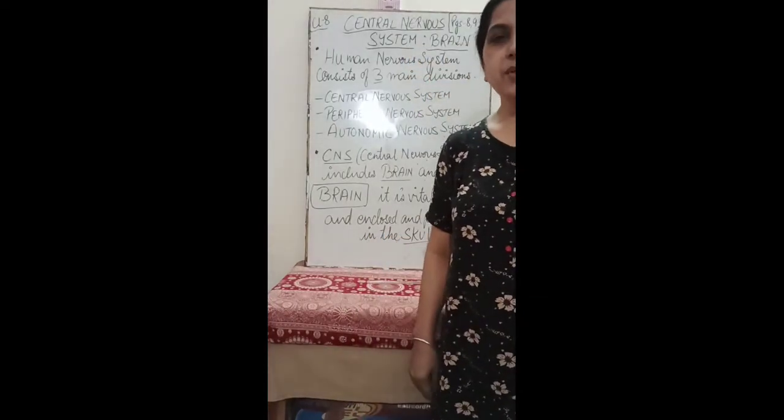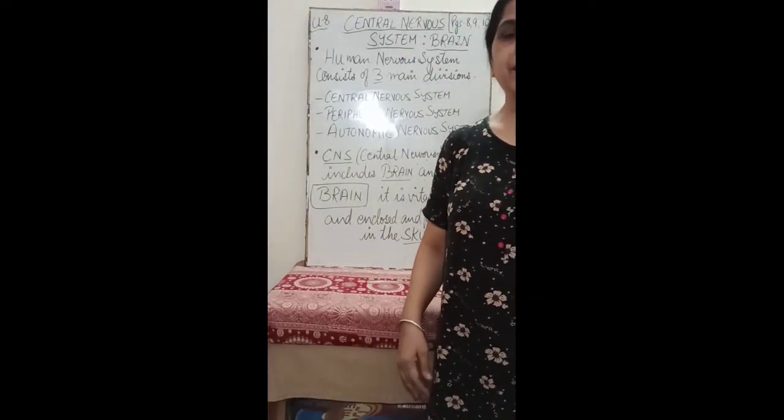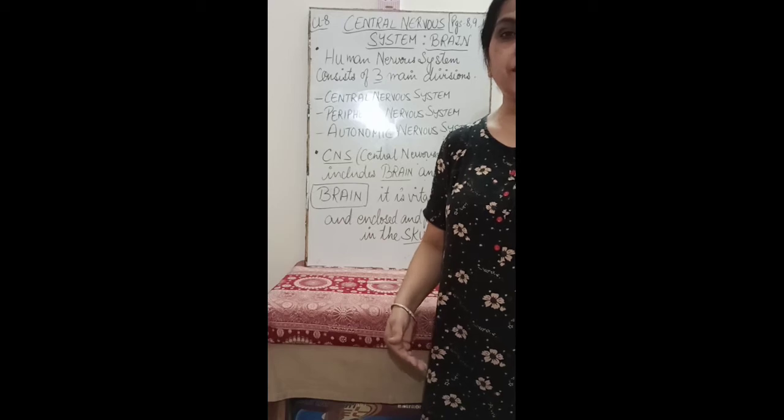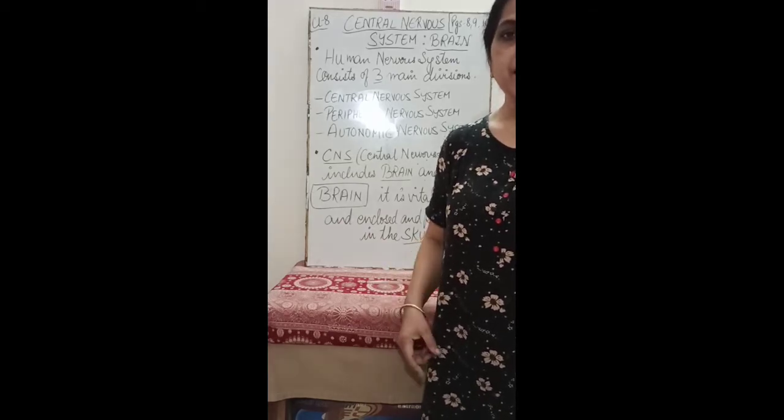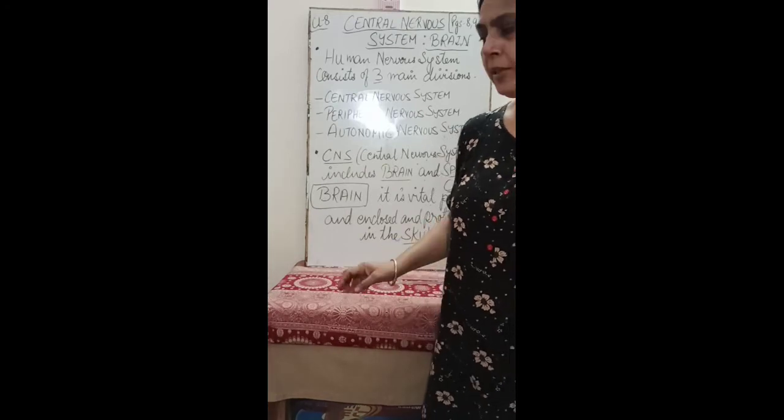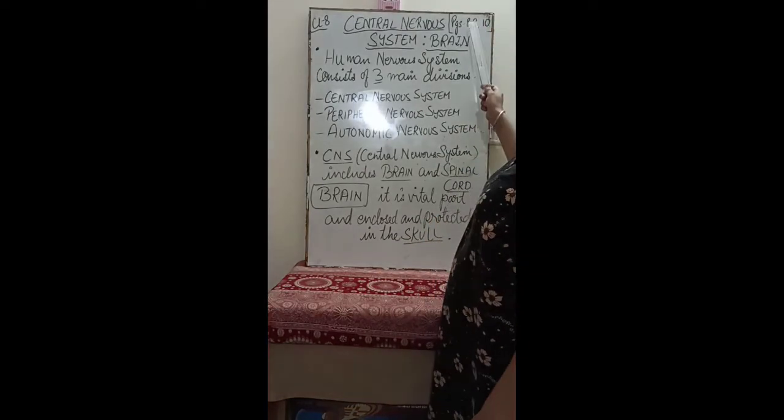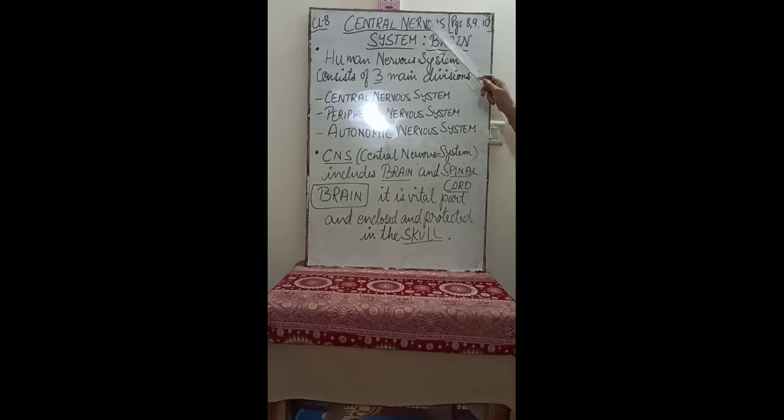Today we shall talk about the nervous system, further taking our discussion of the nervous system. Today we shall talk about the different parts of the nervous system, and we are extending the topic on pages 8, 9 and 10 on the central nervous system. And today we shall talk about the brain.